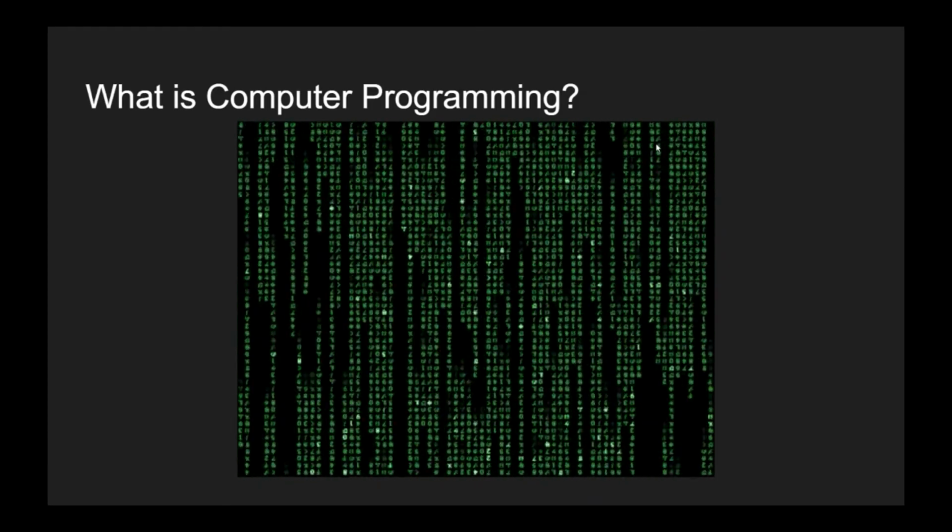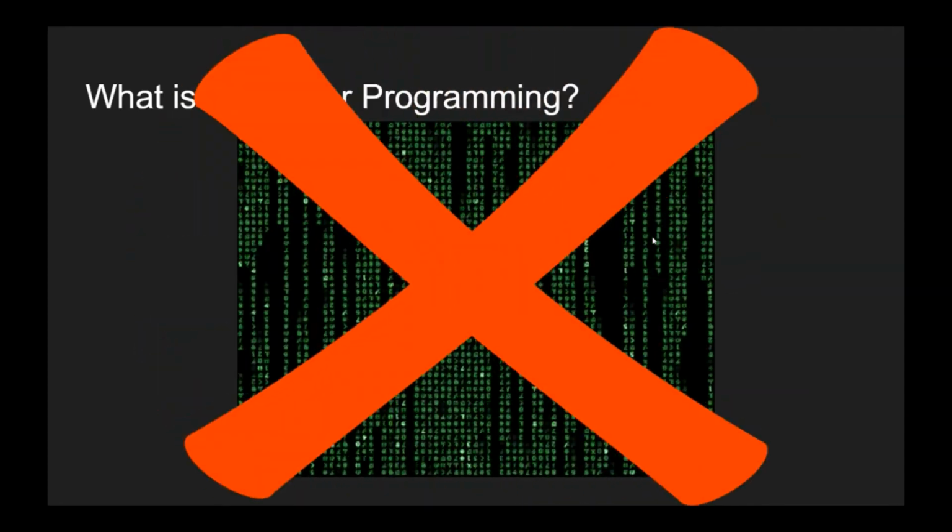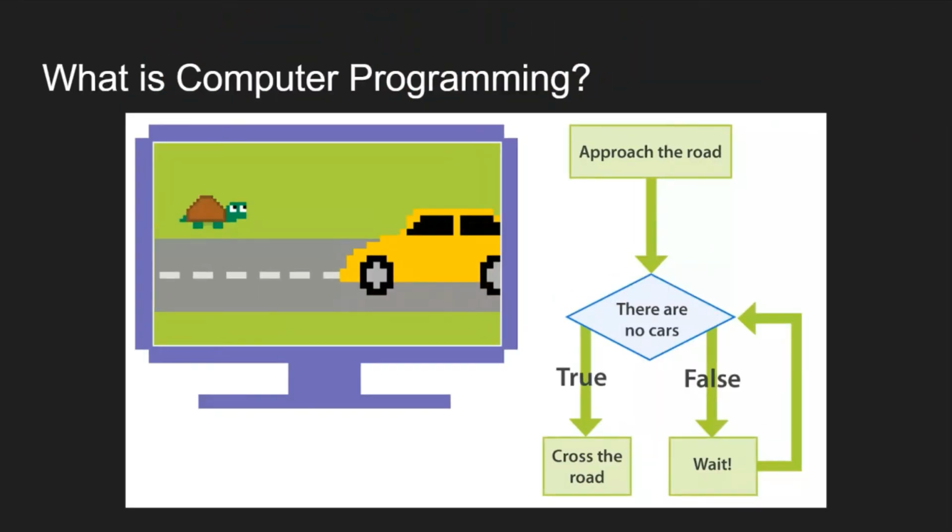So what exactly is computer programming? Is it the ones and zeros you see flying across the screen in your favorite shows? No. Programming is simply the act of entering instructions for the computer to perform. These instructions might crunch some numbers, modify text, look up information in files, or communicate with other computers over the internet. All programs use basic instructions as building blocks.